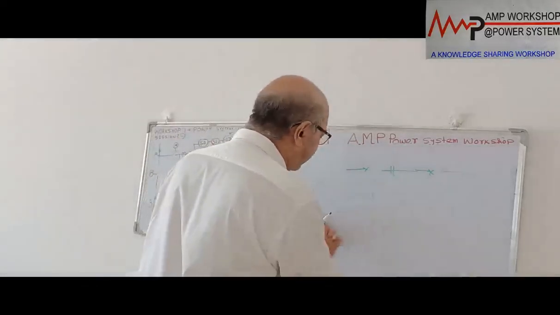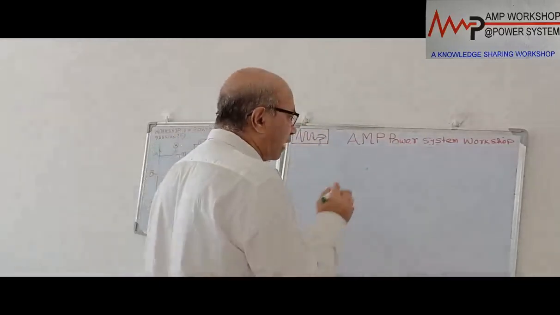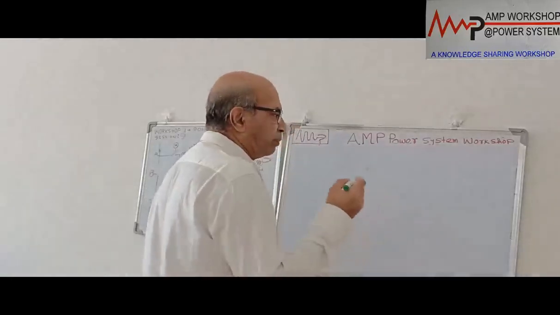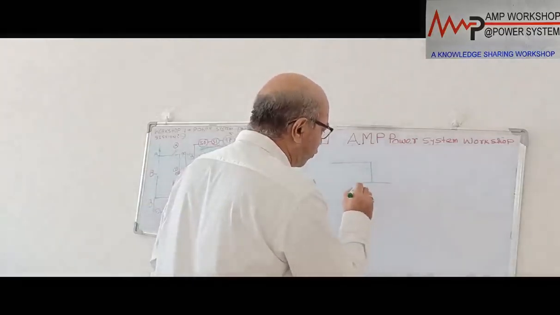Then in addition to this, what do we do? As I already told, the capacitor bank is not one unit, it is multiple units connected in series parallel combination. So suppose this is a capacitor bank, in one of the phases I am drawing over here.